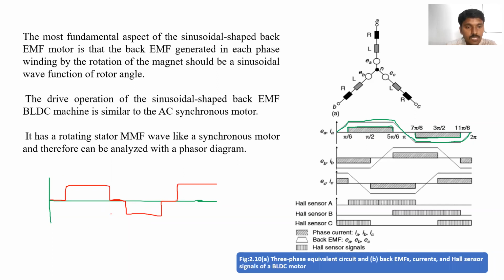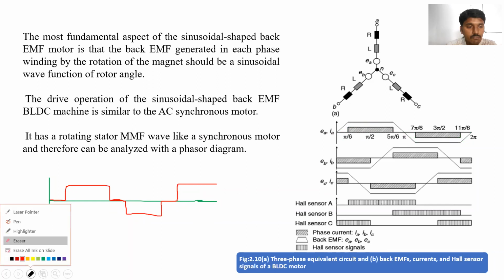If the waveform is looking like this, then it can be called a quasi square wave. Did you get the point? So here also the current waveform is looking like this.